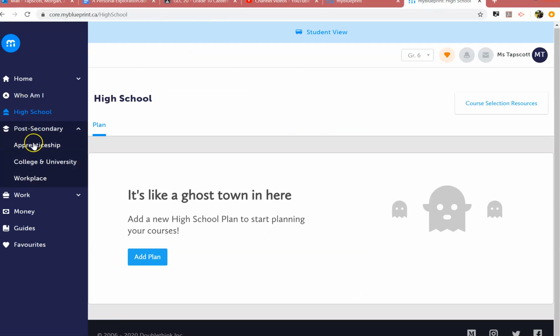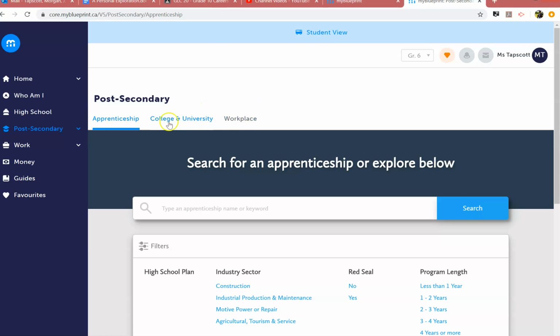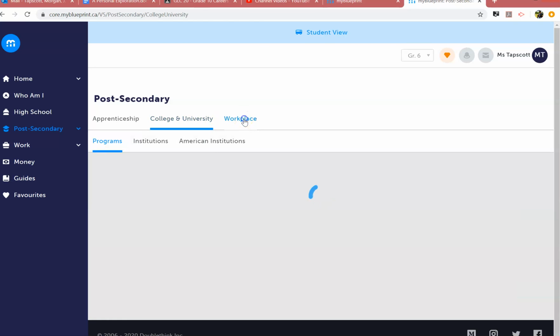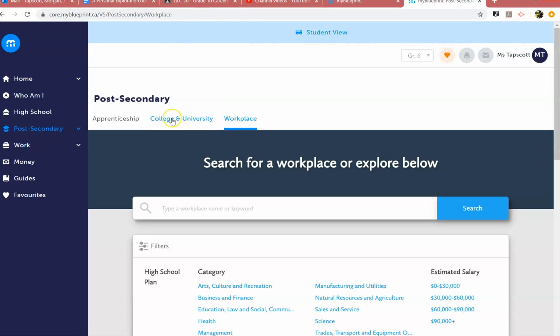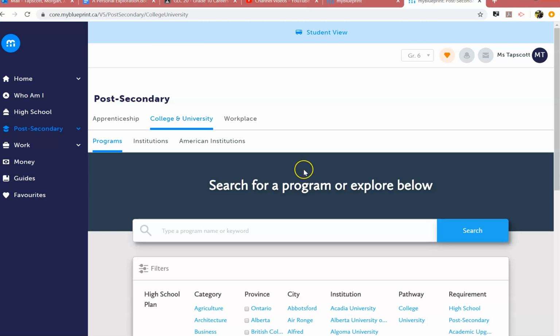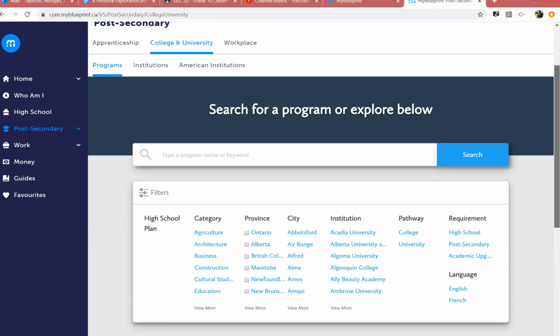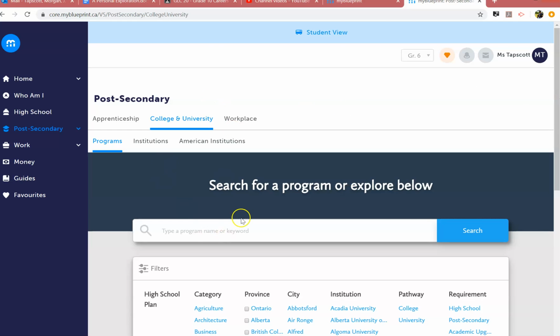in post-secondary, okay. So if you hit post-secondary, you have your 3 tabs across the top, so apprenticeship, college and university, or the workplace. Okay, so what I want you to do is go through the programs. Now yours will come up with a list in alphabetical order of all of the programs that you could be eligible to do. So right now, again, I don't have any because I don't have a high school plan in mind yet, but you will have a list.